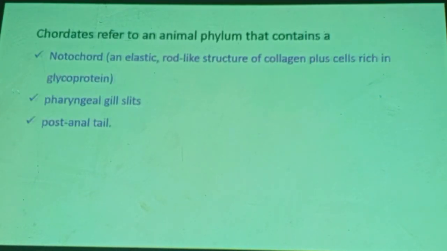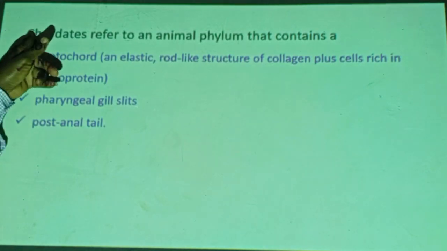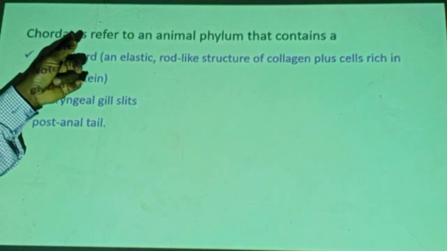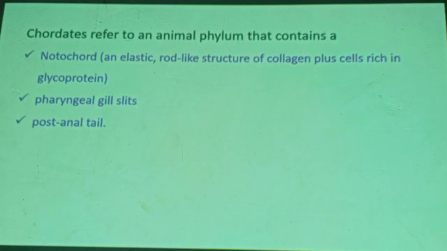The other is chordates refer to an animal. Let me show you, since your book gives a hint of classifying animals into vertebrates and invertebrates. First, we have to know chordates. Both vertebrates and invertebrates are included under this phylum. First, we have to see what chordates are.